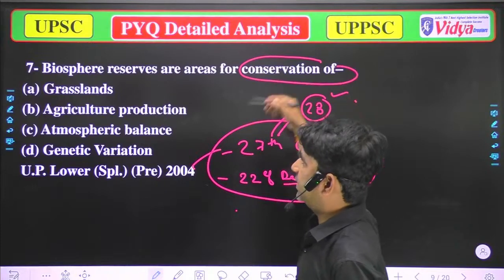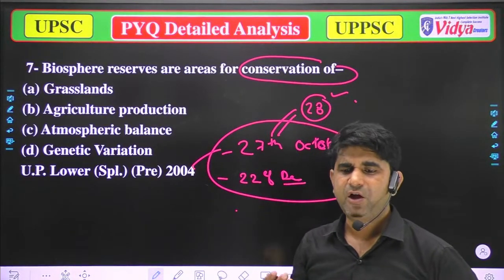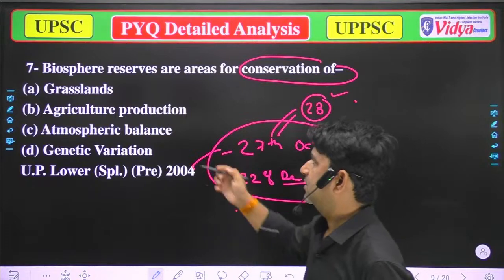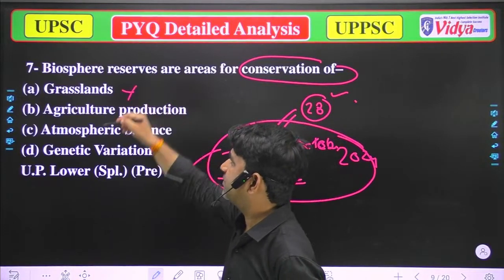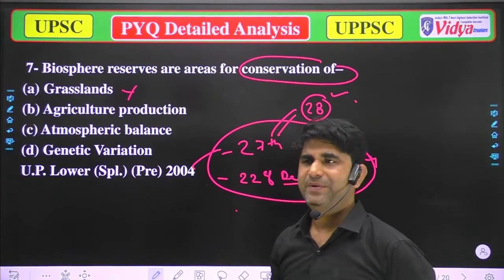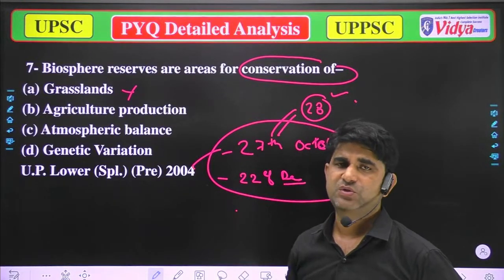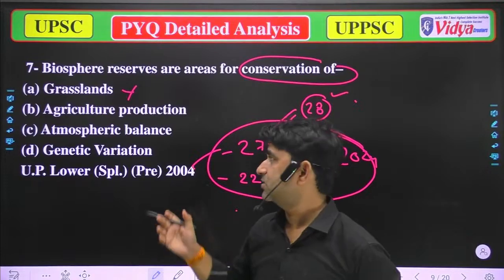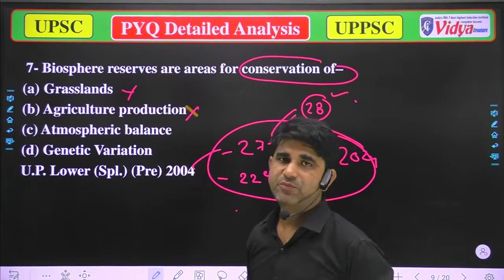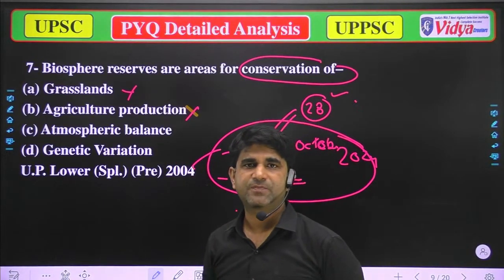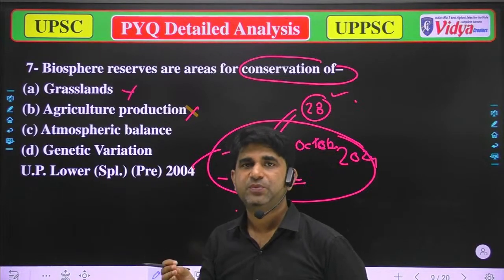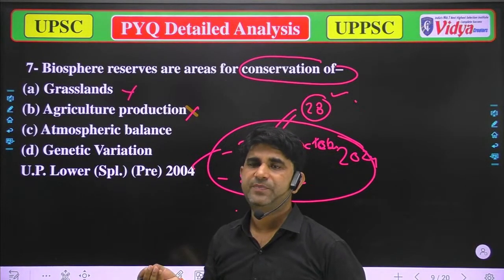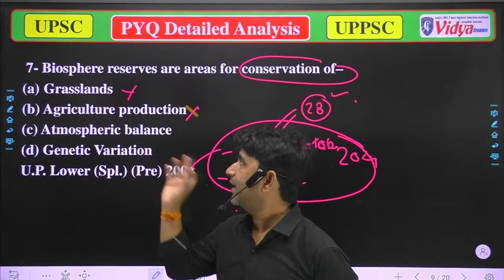When we talk about biosphere reserves, they are generally areas for the conservation of A, grassland. Now we will try to eliminate some options, because they are not made to conserve grasslands; there are huge grasslands already, so there is no need to conserve them. B, agriculture production, is also wrong, because various ministries are there for agriculture production, and it's their duty to conserve or research in that field.